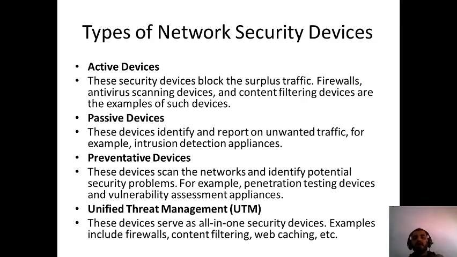That is what we call penetration testing. We have different measures and means by which we can test those things. And the last one is unified threat management. These devices serve as all-in-one security devices. Examples include firewall, content filtering, web caching and so on.